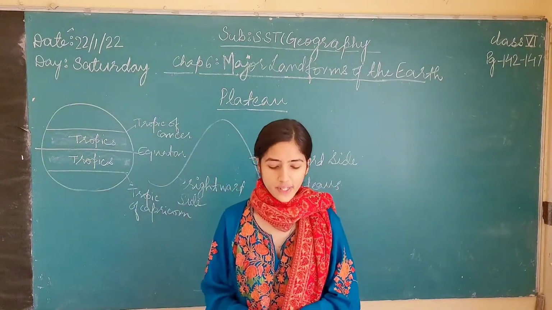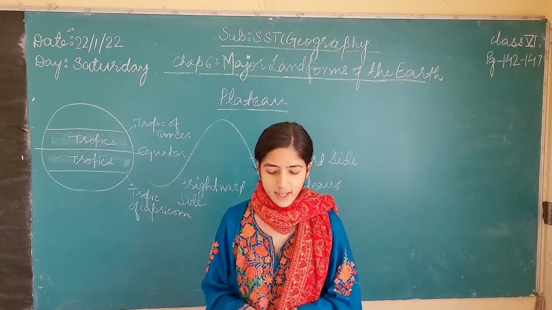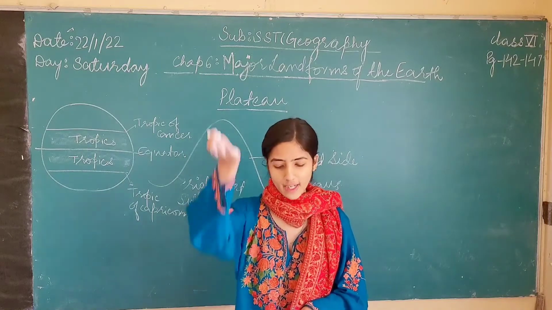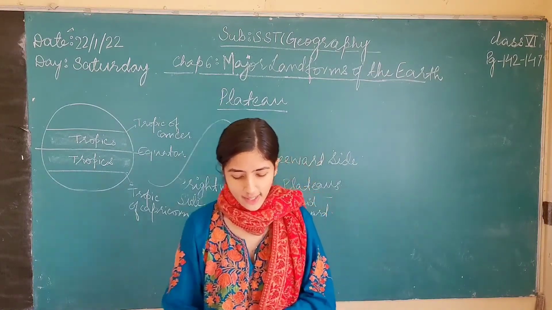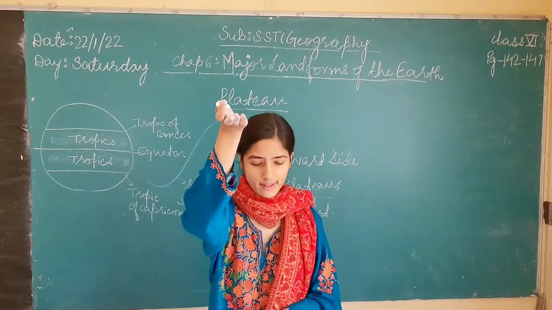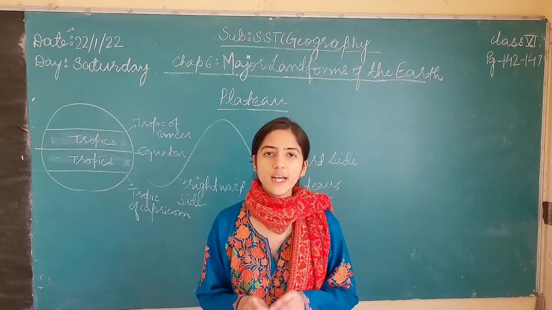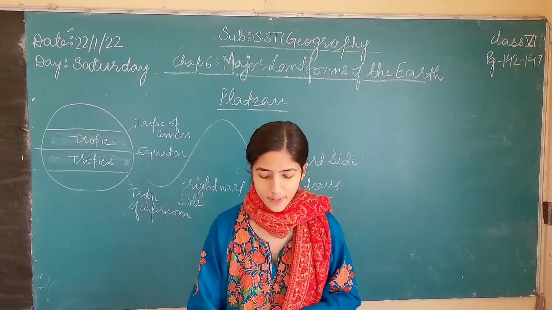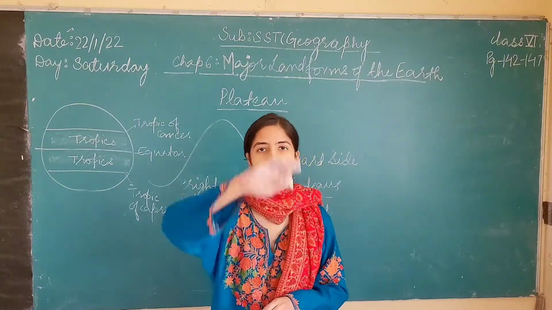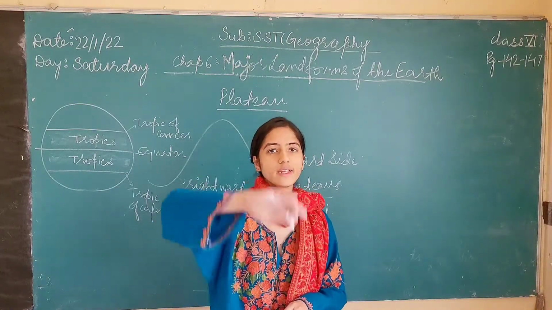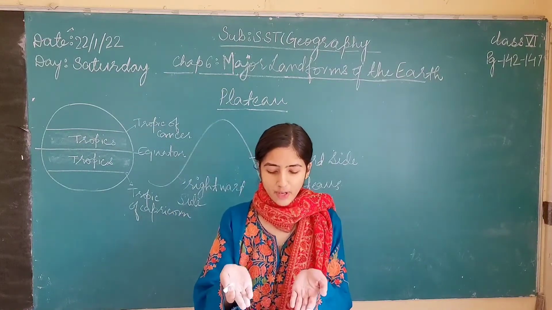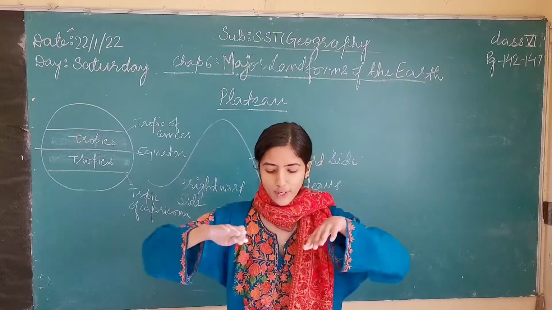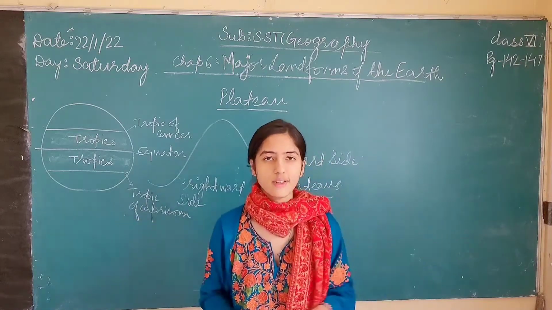The difference between a plateau and a mountain is that a mountain is an elevated landform, while the plateau is an elevated flat land which is different from the surrounding place.